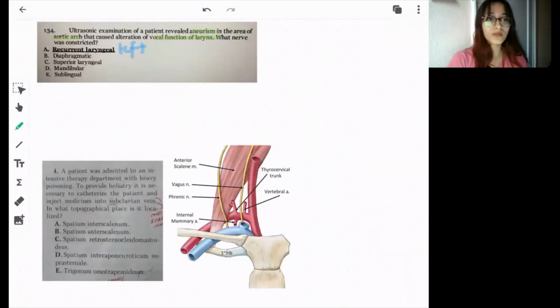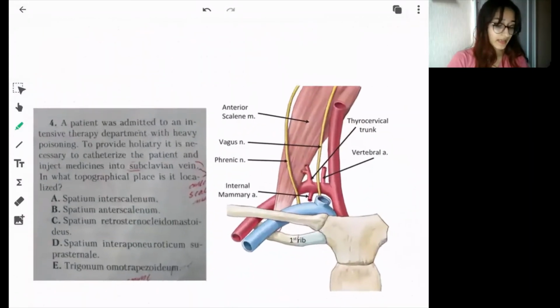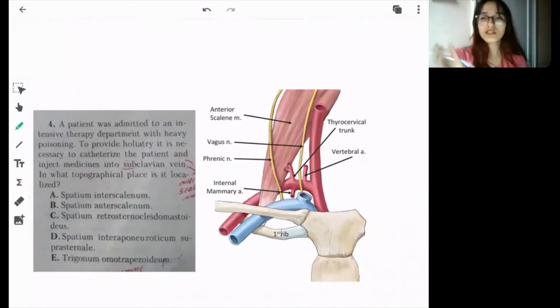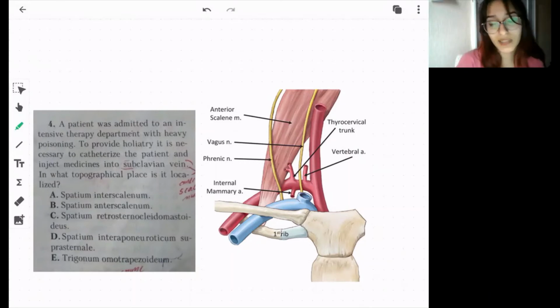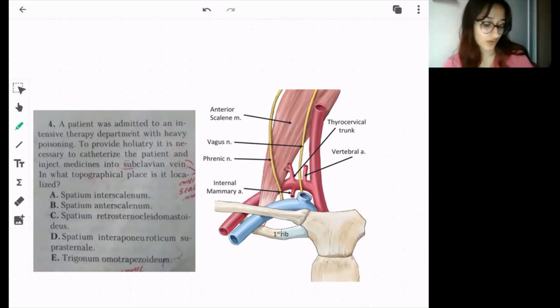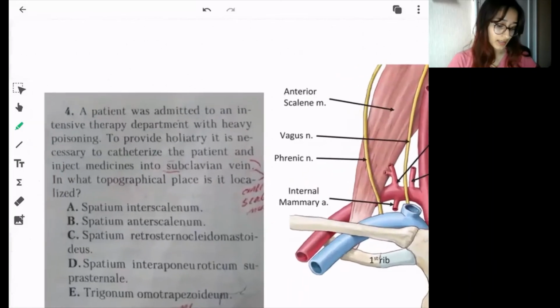This question is from the base anatomy. So another question, or just a correlated thing that at least I used to get confused about, was between the subclavian vein and the subclavian artery. The subclavian artery is basically associated with the recurrent laryngeal nerve, and the subclavian vein is associated with the phrenic nerve. Now let's see this question. This is question number 4.